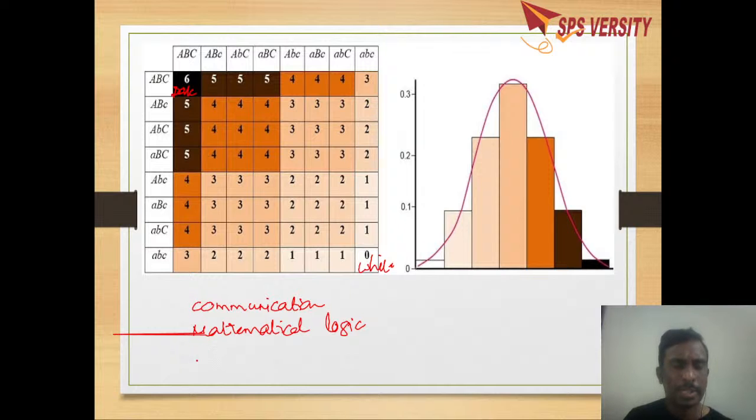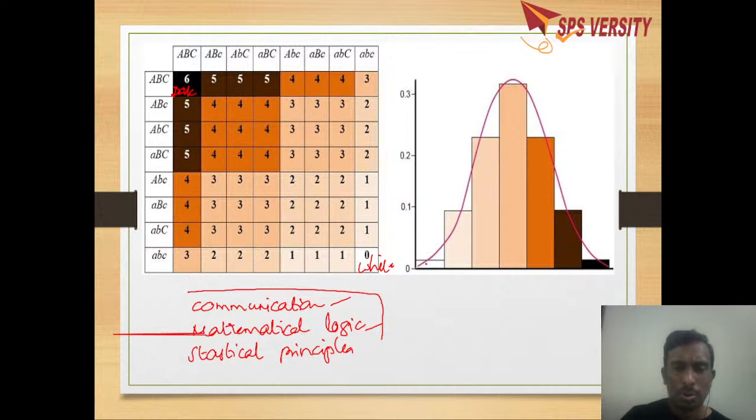So there are a few reasons why Mendel's experiments were not recognized until after a very long time. The reason is lack of communication, and he used mathematical logic and many statistical principles to find out the ratios. The scientific society was not able to understand this. He also took a large number of offspring into consideration.